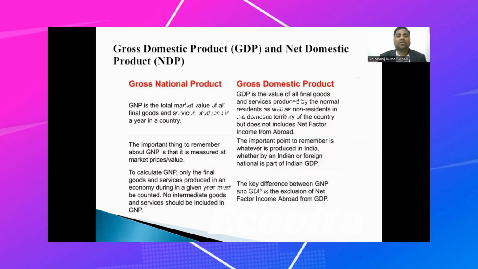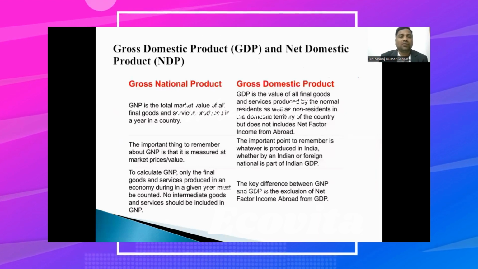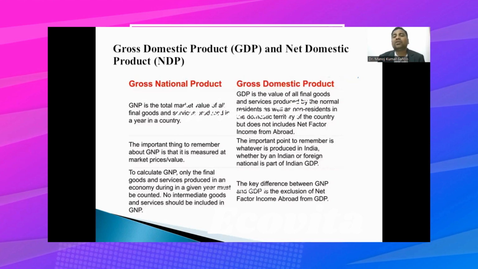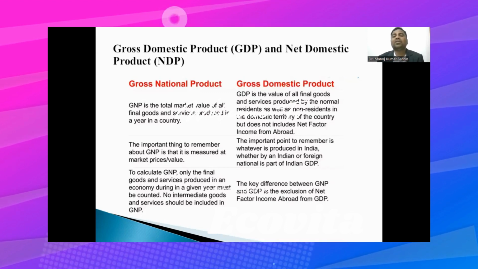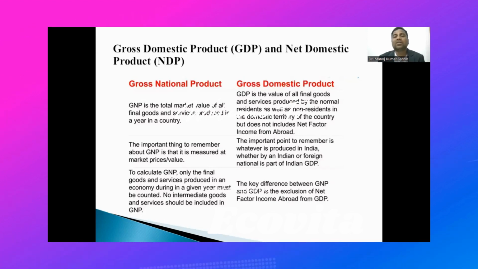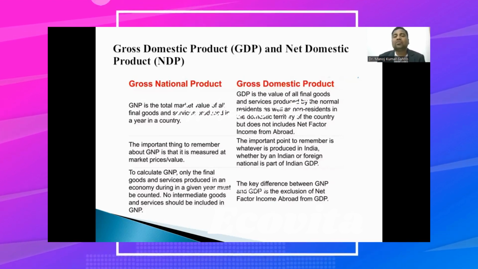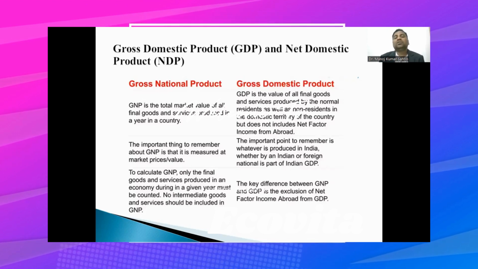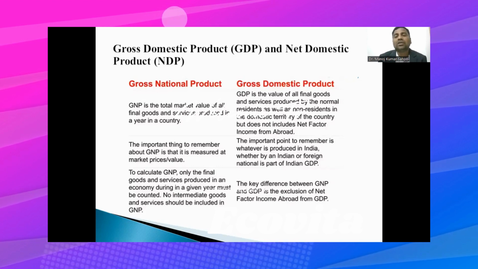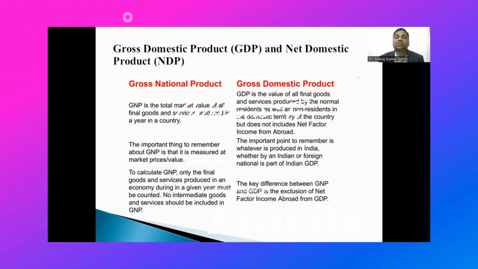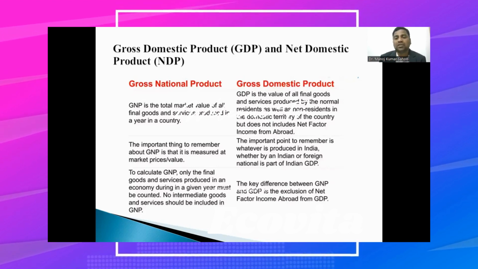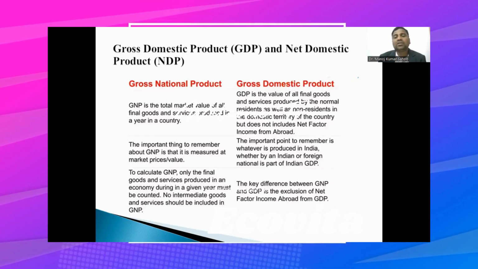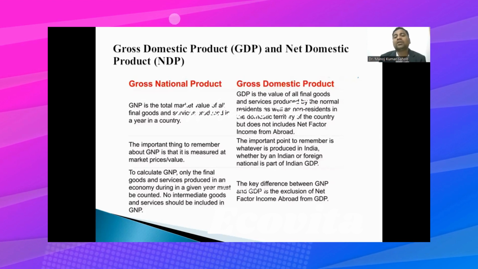Now, gross domestic product, which is called GDP, is the total money value of all the final goods and services that is produced by the normal residents as well as the non-residents in the domestic territory of a country, but does not include the net factor income from abroad. That means gross domestic product is the money value of all the goods and services produced in our country within one year. That is known as GDP. And in this calculation, we only take the final goods and services.